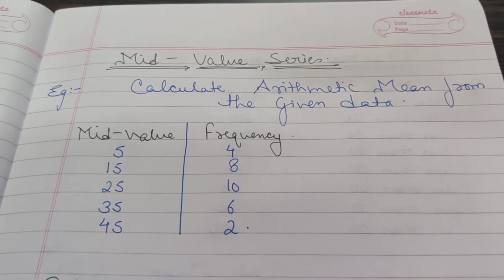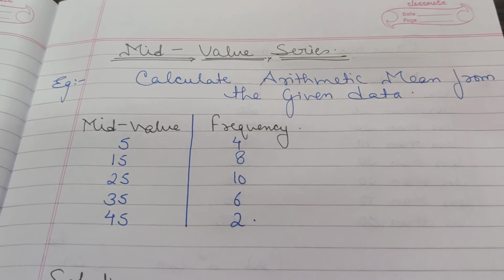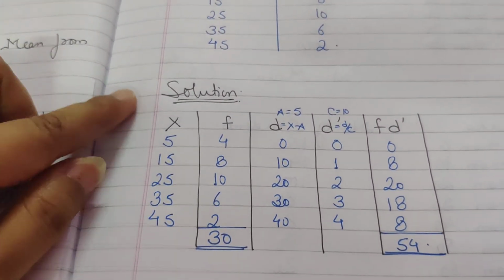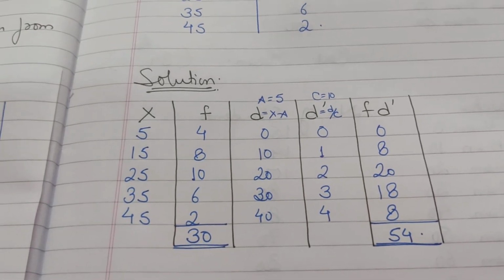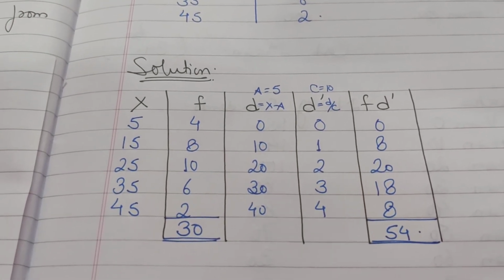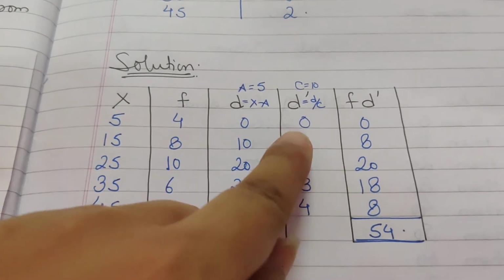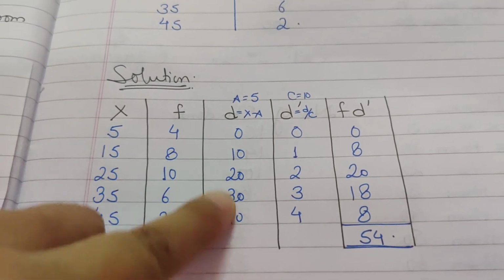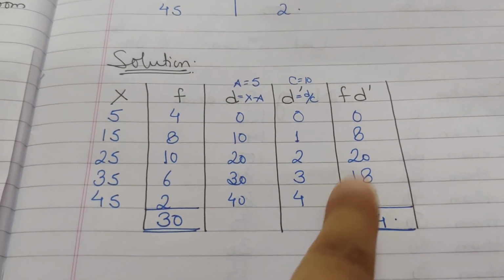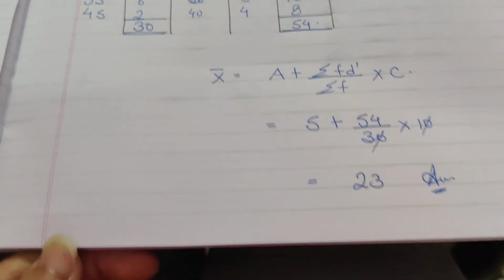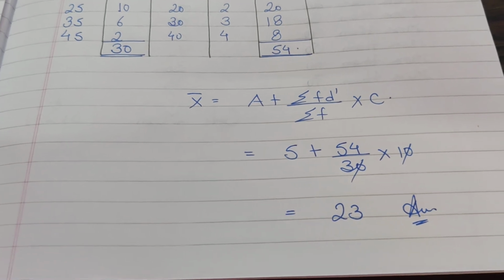So these questions are as simple as your discrete series questions because x is given, frequency is given. You can again calculate it by any of the methods. I have done it by shortcut method. By step deviation method, I have calculated d dash and then f d dash. Substituted the values and got the answer.